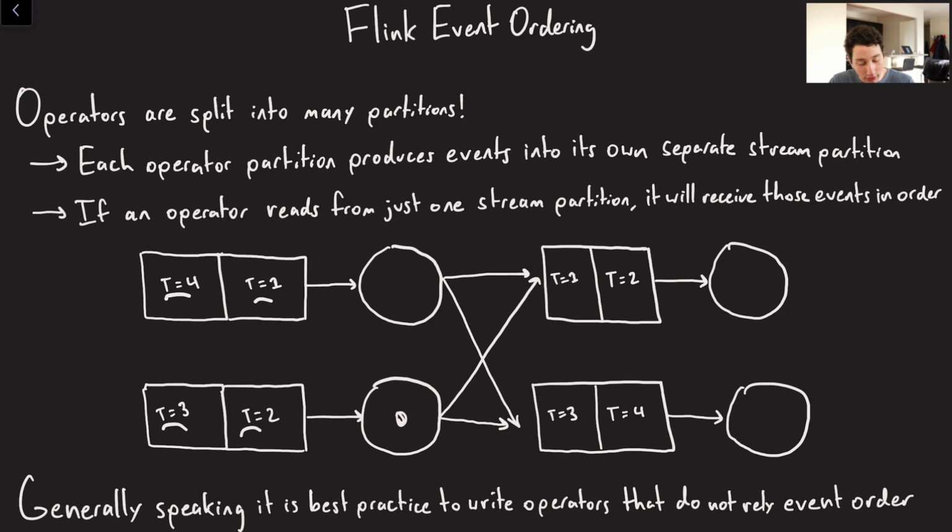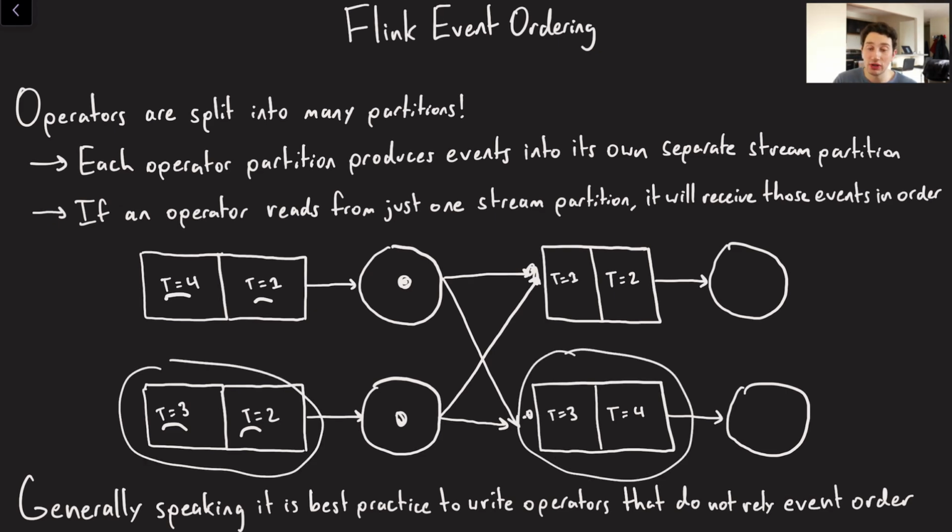Maybe we have a situation where this operator over here is sending events to both here and here, and same for this guy, also going to send events to here and here. When this happens, you can no longer make any guarantees about the ordering of events, simply because of the fact that these are going to be asynchronous communications. And when communication is asynchronous, or it's going over the network, you can't really make any guarantees about what event is going to get where first. You know that, if these two events were to, say, stay in the same stream over here, they would stay in order, right? Because we do have FIFO processing within a partition. However, the second that we start getting to multiple partitions, things can get all mixed up.